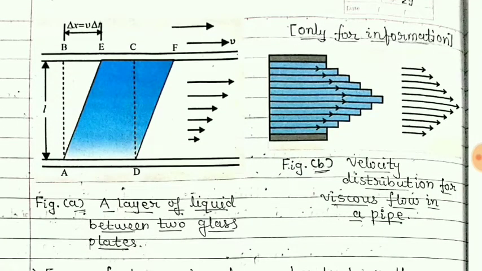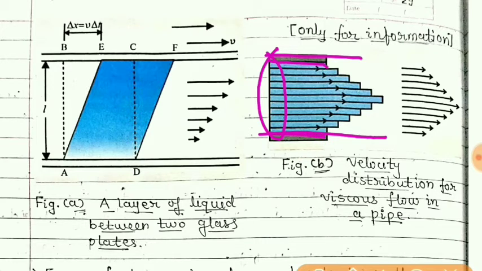Now students, if this is a pipe and a fluid is flowing in it, then the layer which is in contact with the surface of the pipe will have 0 speed. Gradually, if we consider these layers of the fluid as cylindrical layers moving, then one cylindrical layer which is in contact with the tube will have zero speed.